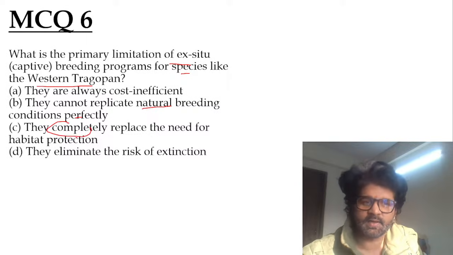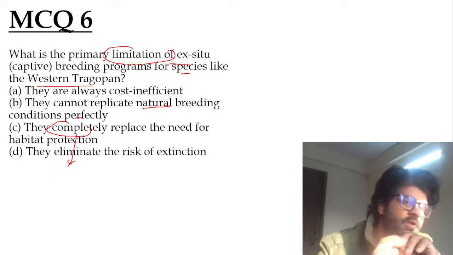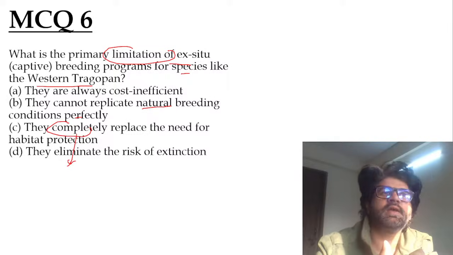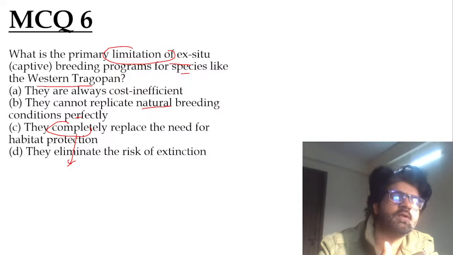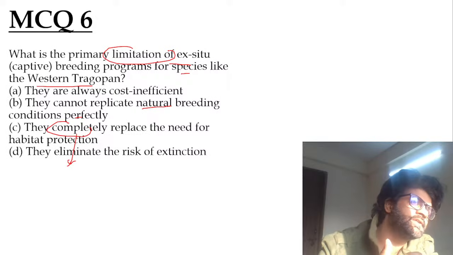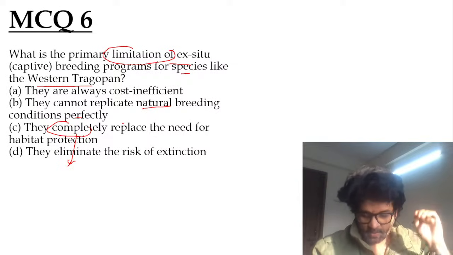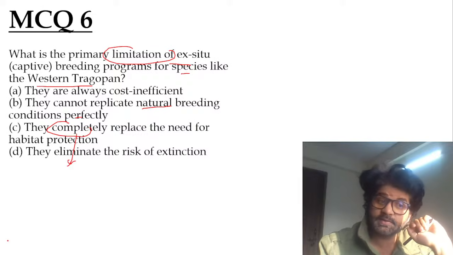They completely replace the need is an extreme statement. So this is the limitation: ex situ can never replace in situ. Ex situ is like you're forcing things, creating things artificially. Natural is natural, guys. Let's say my parents do an arranged marriage of mine. That's an ex situ thing. In situ is I met somebody, I liked her, we married. In situ happened naturally. So nothing can replace things naturally. Artificial is artificial. They cannot replace natural breeding conditions perfectly. B, as stated by Iltush. Are you understanding, Harshini, why the answer is B? Again, revise the article, guys.